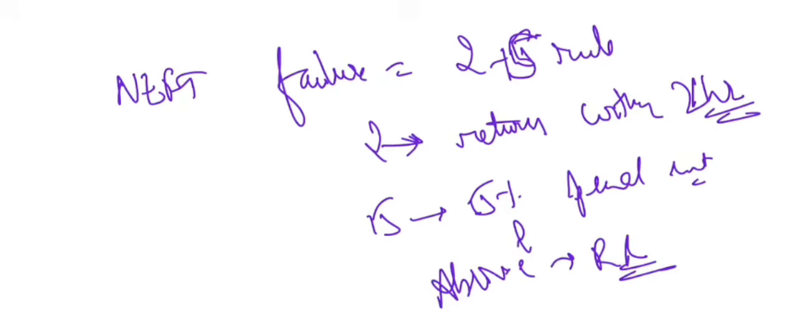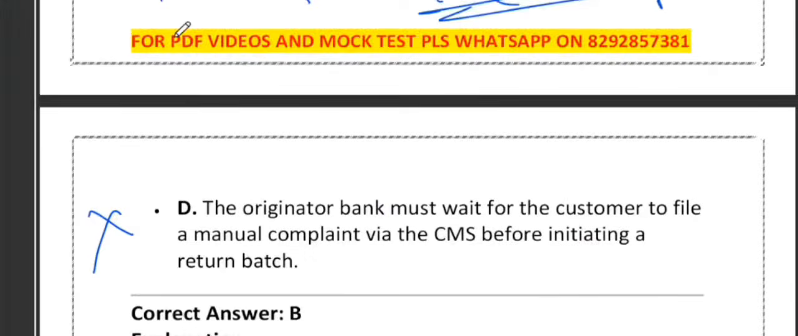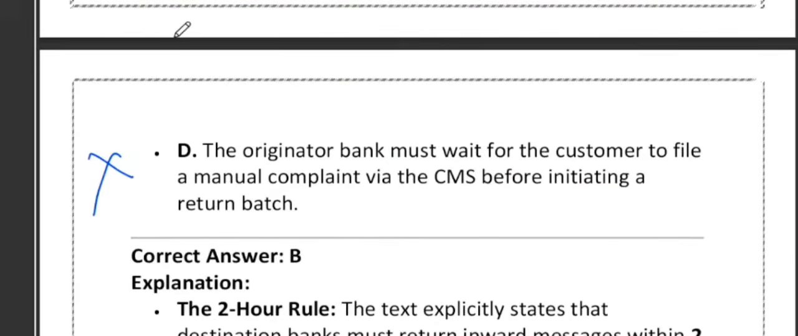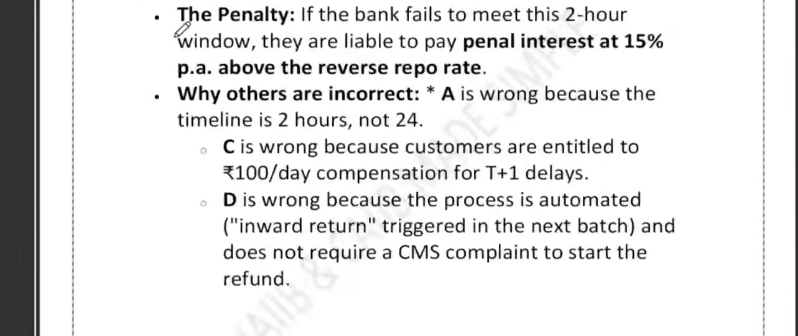So remember, NEFT failure must be reversed within 2 hours. Responsibility lies with the destination bank. Delay attracts penal interest. Refund is automatic, not complaint based. And RBI timelines are strict and customer centric.